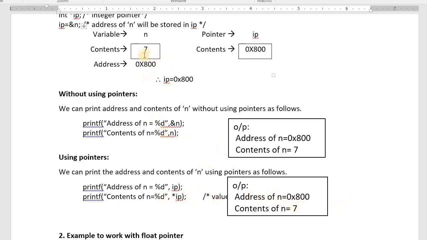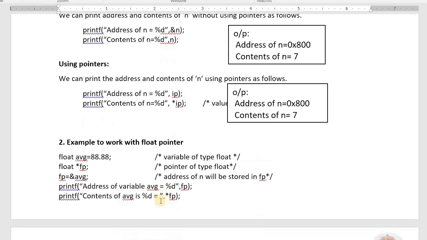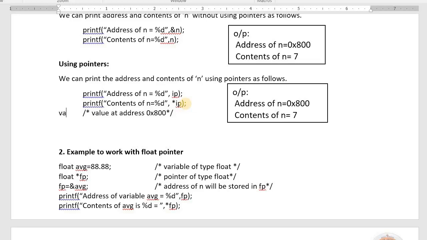That means you can work with this memory without using pointers, and also using pointers. Without using pointers, we use the name of the memory, address of the memory. With the pointer, that pointer is having the address of that memory, we get the value at address, and this symbol helps us to define a pointer variable as well as helps us to get the value at address also. How to read it? Value at address. Please remember this sentence, value at address, value at address 800.